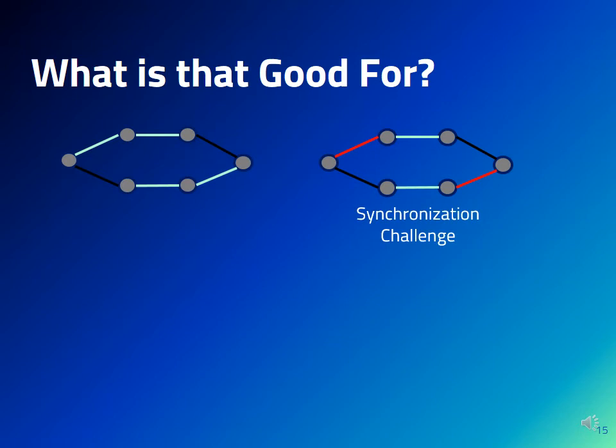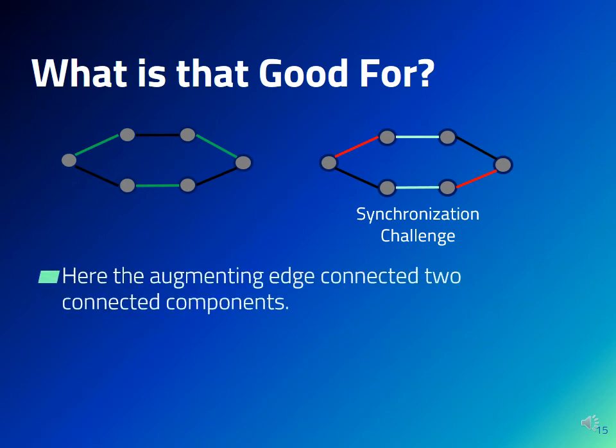Consider the graph depicted on the left, and the connected components that we have constructed in it during the first pass. Alone, these connected components include only a matching of size 2. However, if we now pick the yellow edge, then we can construct a matching of size 3. In other words, we have managed to get an augmentation using a single edge. In this case, the augmentation was done using an edge that connects two connected components.